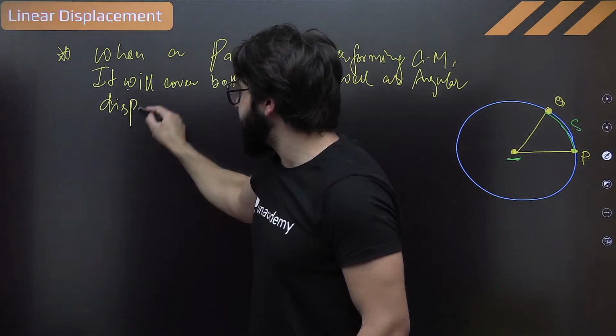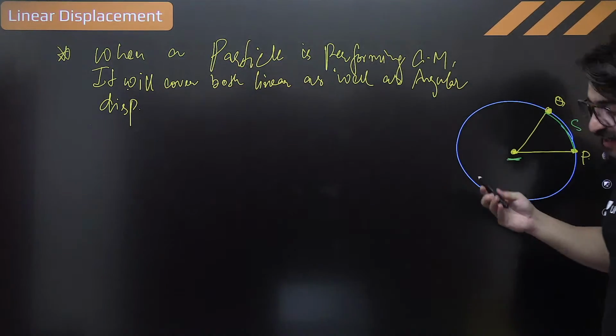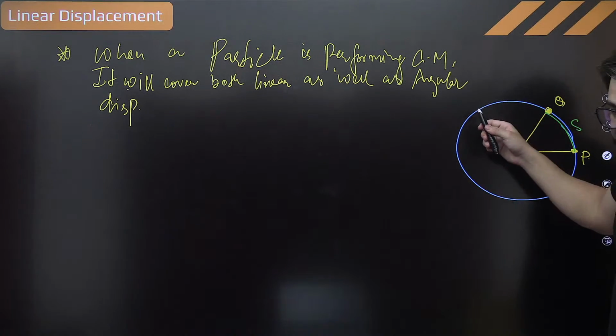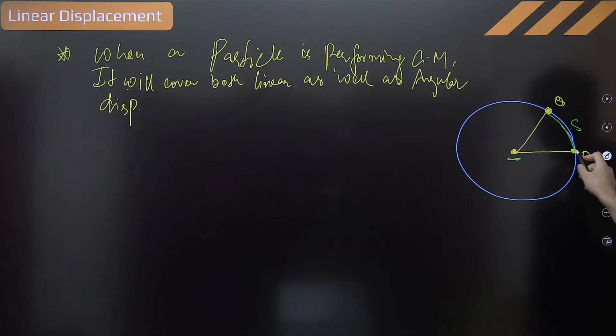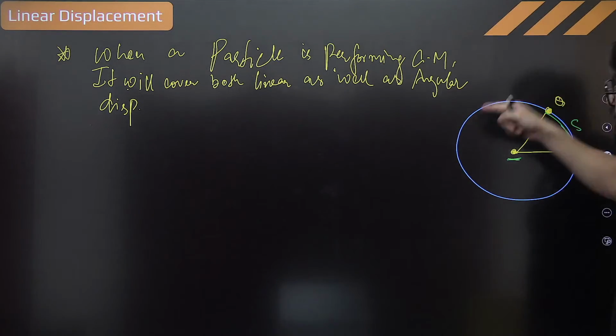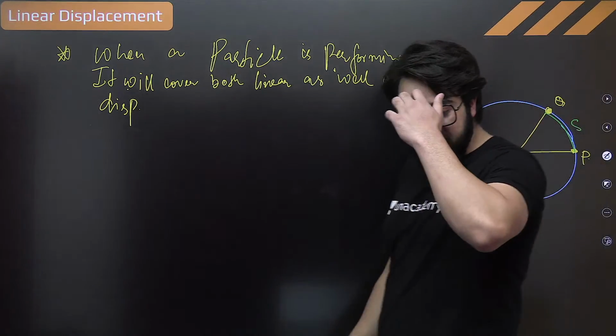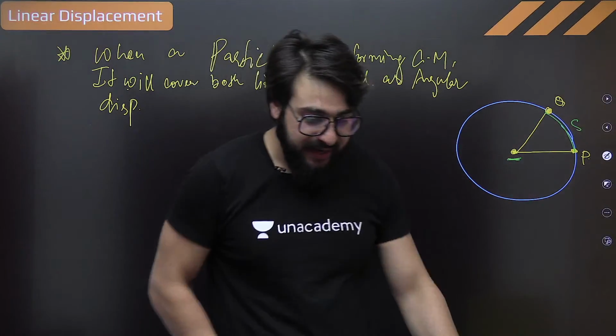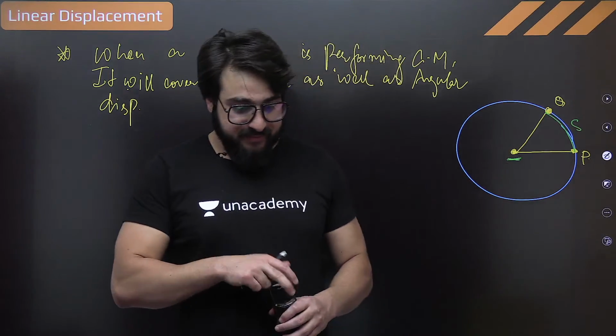Can I just say it like that? When you observe the same thing from this frame, it is moving angularly. When you observe the same particle sitting on the particle itself, it feels like it is moving linearly. So can I just say it like that? 100%. Okay.